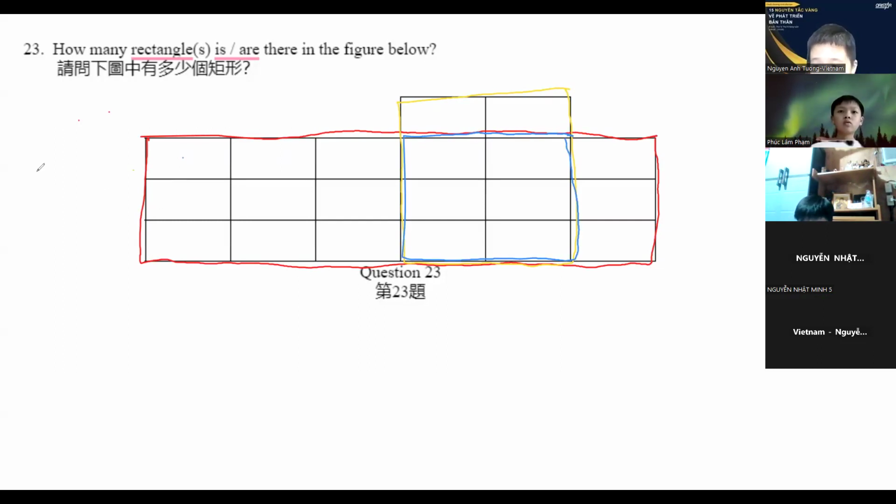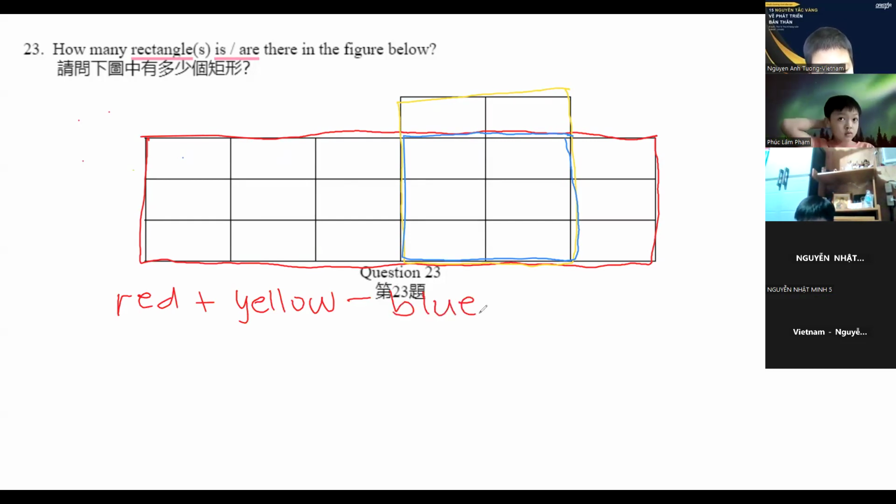So all we have to do here is add red plus yellow minus blue. Okay? So to solve for each individual value, we just apply the formula. We count how many there are per side, and then we add them like an arithmetic sum.